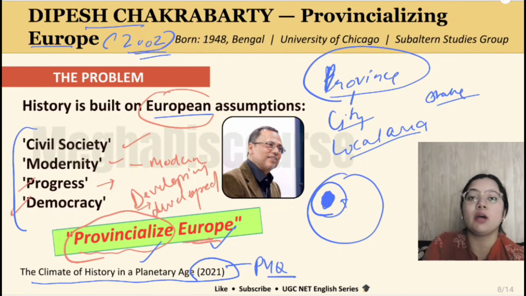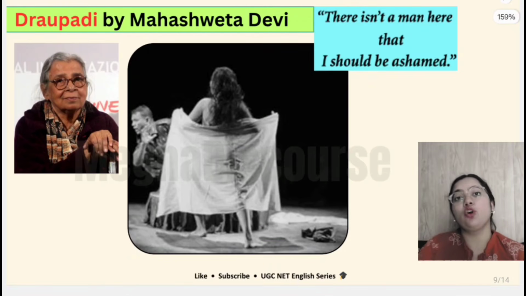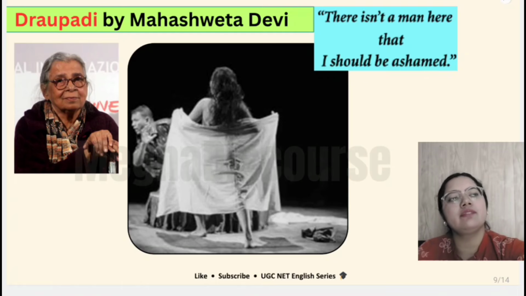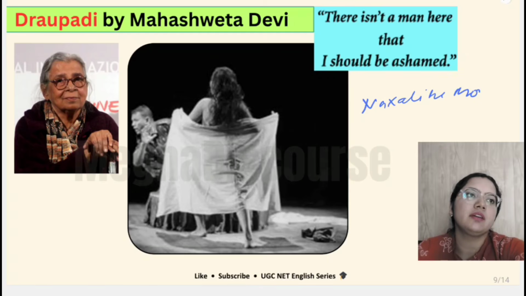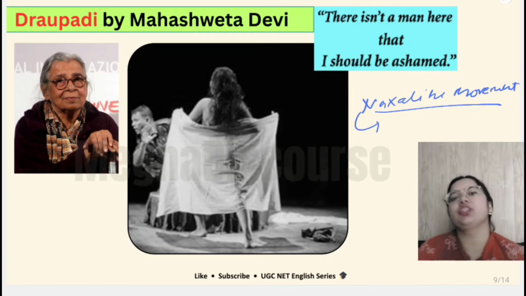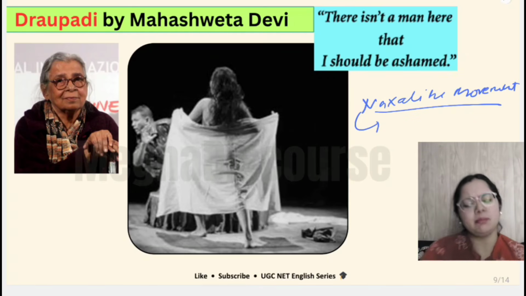Now let us talk about a few works of subaltern literature, which would be a very interesting part of this video. So first we have Draupadi by Mahashweta Devi. Now, very important work. This work I had in my MA, and you might have read about it in your PG program or your honors. So it's a part of subaltern literature, where we have the woman Dobdi. In the context of the Naxalite movement, they had to face an Operation Bakuli, if I remember the name.